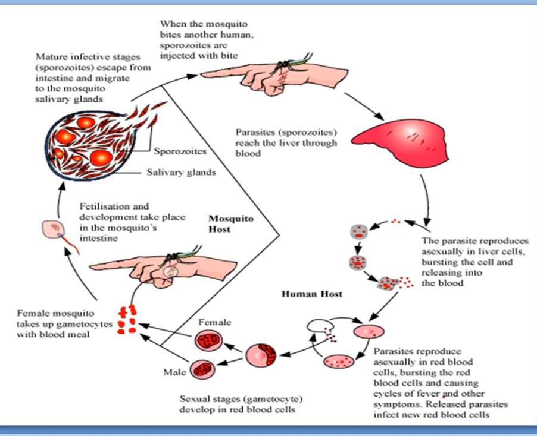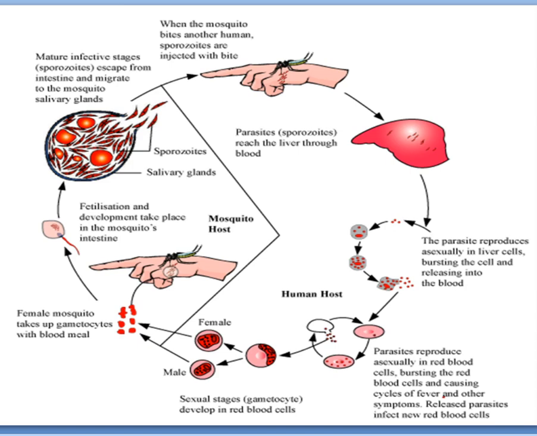And when the mosquito again bites another, healthy person, it releases saliva, and with the saliva the parasites will enter the body of the person. So that is about the life cycle of a malarial parasite.